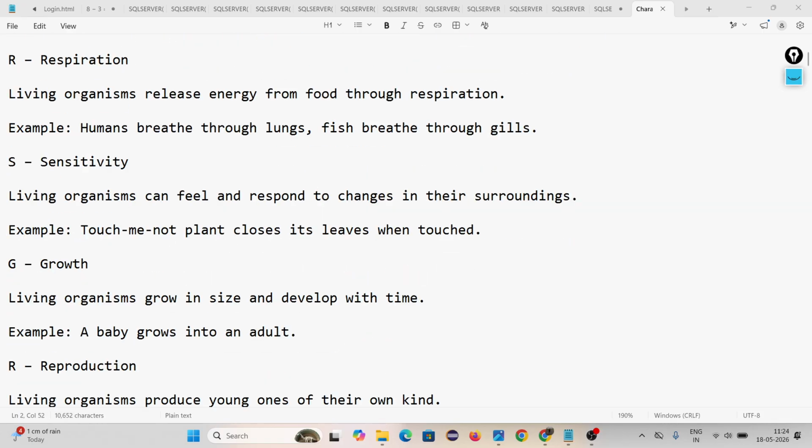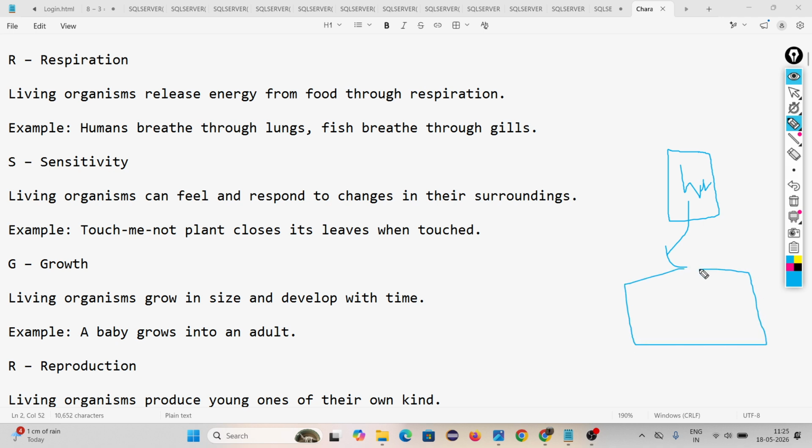Then sensitivity. What do you mean by sensitivity? Living organisms can feel and respond to changes in their surroundings. Suppose now you are inside a room and the light is gone. You feel warm, you feel hot. What do you do? You come out from the room, try to go where air is available. That is called sensitivity. Like in a plant, when you touch a touch-me-not plant, the leaves close. Both plants and animals have sensitivity. It may be a little bit different, but both have sensitivity.